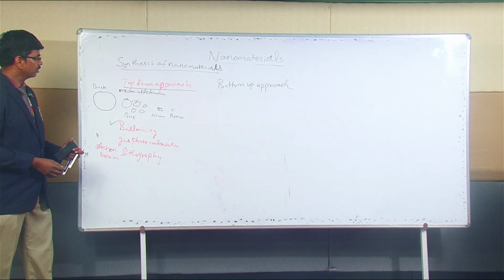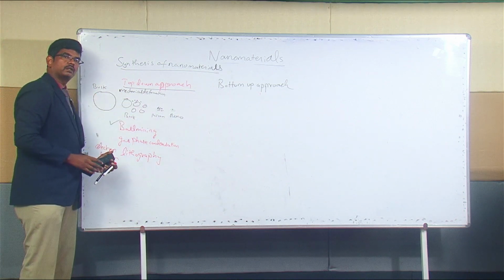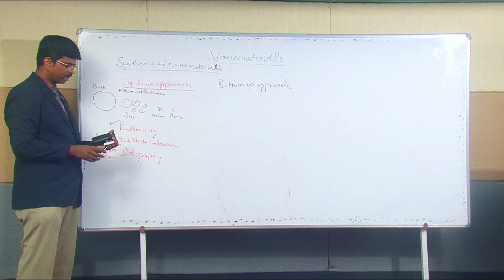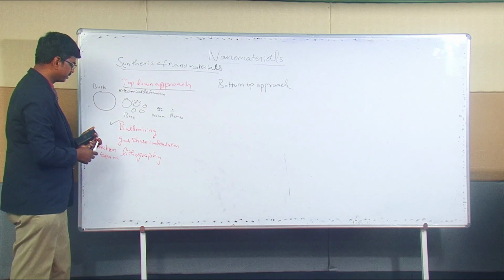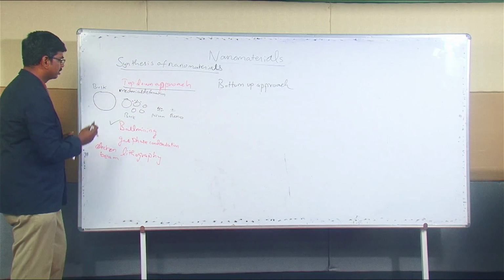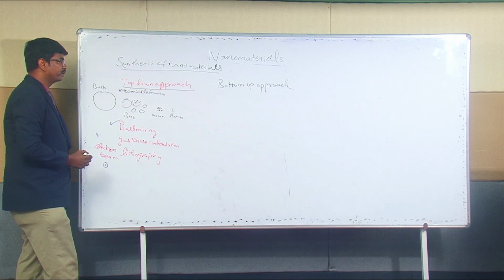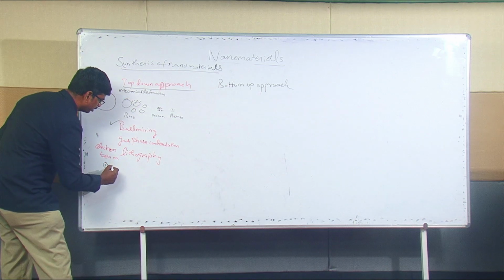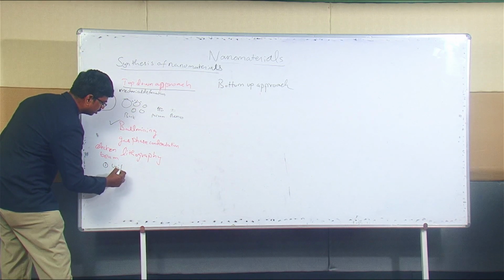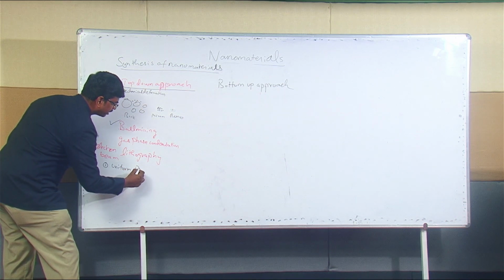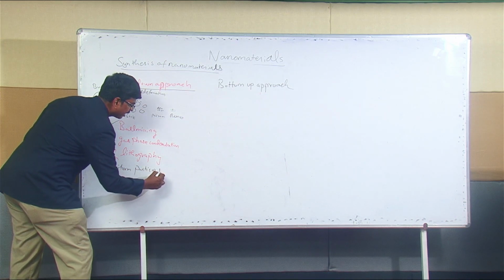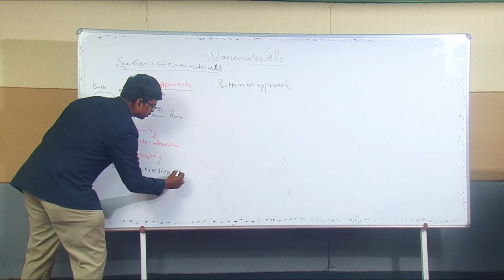So here, from large material we come to a small powder. What are the advantages and disadvantages? What kind of disadvantages here? The first one: uniform particle size is not possible.